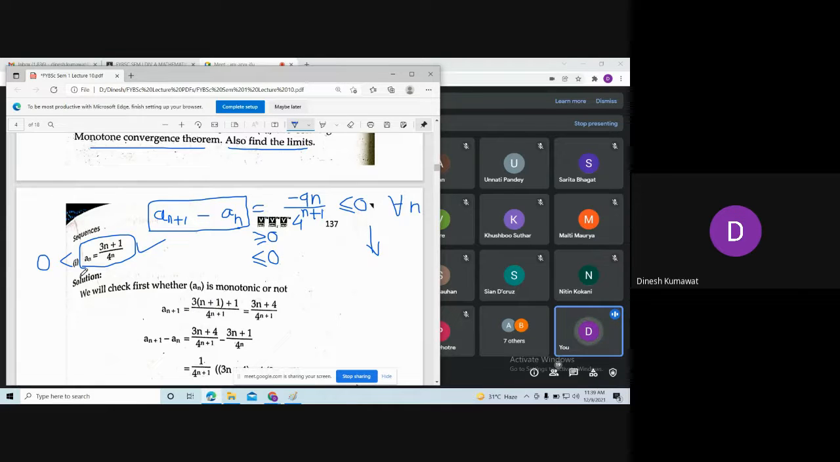Now, can you guess where this sequence is converging? Sir, 0. Yes. So this sequence is converging to 0. How you are going to argue? Observe, can we apply the sandwich theorem to this sequence?